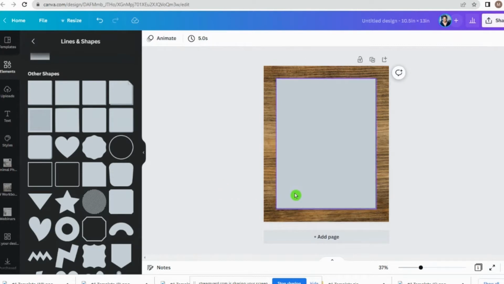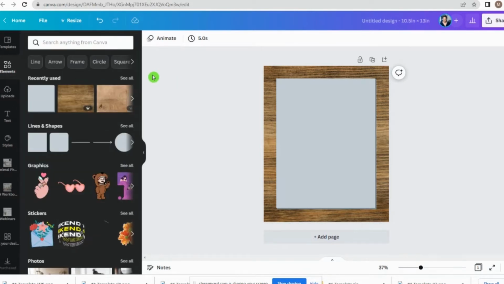So I'm going to leave that there. And the next thing that I'm going to do is get what I would like to call the cover of this digital planner. So I'm going to go back to elements. In my recently used area, Canva will give you what you've recently used.